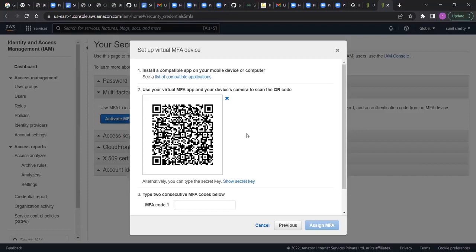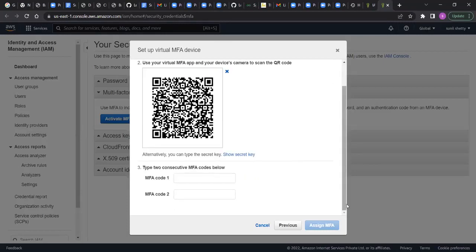Once the Google Authenticator app is downloaded, we have to scan. Whenever you scan, it will generate a code for you. A 6-digit code will be generated. Two codes you have to enter here, MFA code 1, MFA code 2. First it will generate one code. You enter that code and wait, it will generate one more code. Then enter two consecutive codes. It is asking to type 2 consecutive MFA codes below. Scroll down.